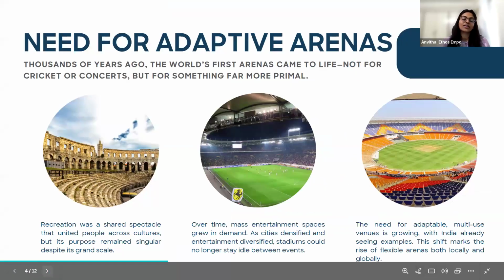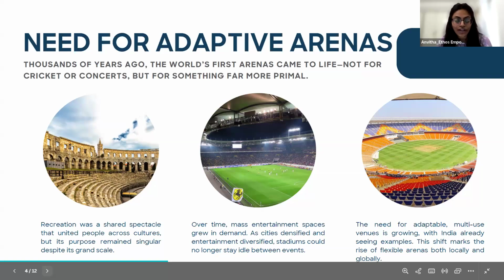So before we dive into the task for today, let's also understand the evolution of arenas and why we think it's the need of the hour for this particular design challenge this year. So in the past, thousands of years ago, when you look at the first arenas, they were not just a part of cricket or concerts, but they were far more primal, where gladiators fought against each other, bullfights were happening, with thousands of spectators sitting all across in a circle.